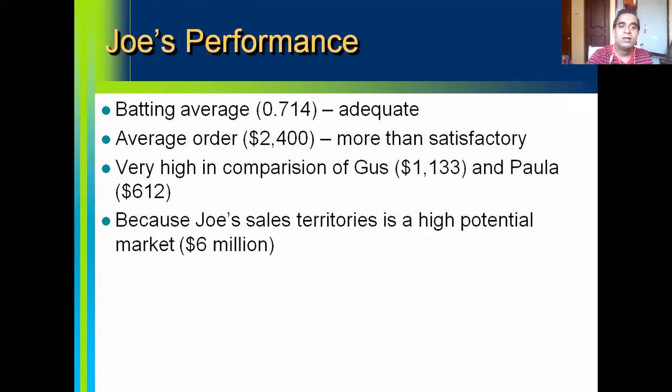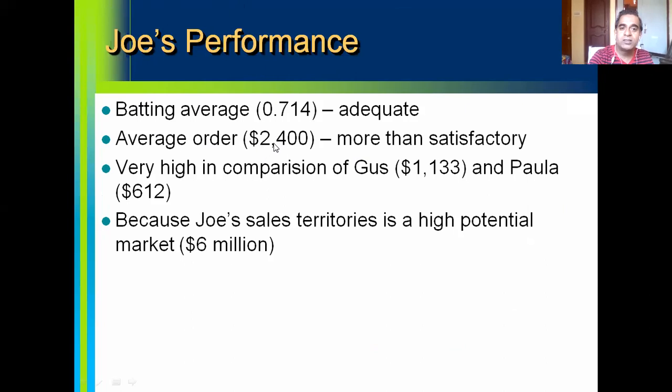So the average order of Joe Jackson was $2,400. This average order size, the total value of the orders divided by the total number of orders, will give you the average order.